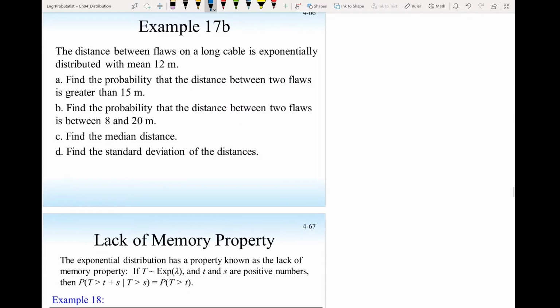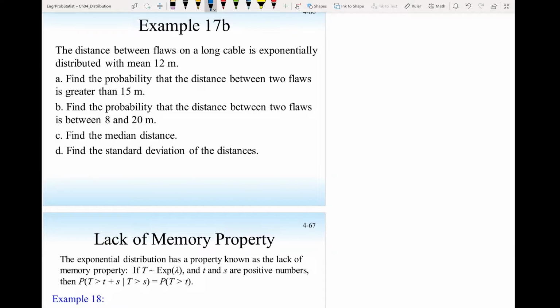Okay, let's look at this example. The distance between flaws on a long cable is exponentially distributed with a mean of 12 meters. So we have a long cable, and there could be a flaw here, another flaw here or here. The distance between flaws, let's call it a random variable x. They gave you the mean of the random variable x, which is μx equal to 12 meters, and x is exponentially distributed with that mean.